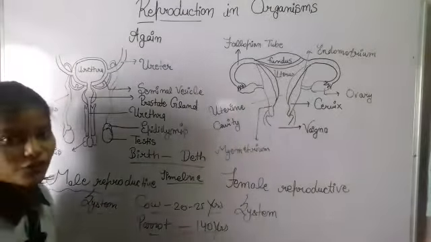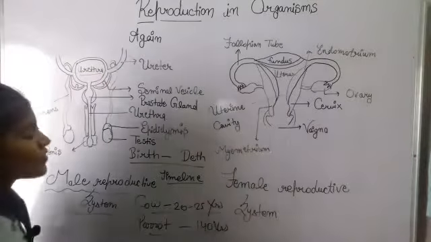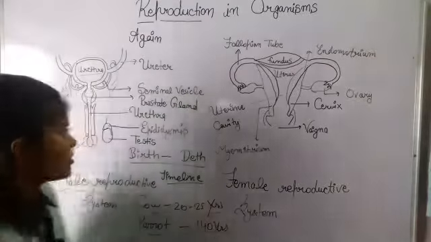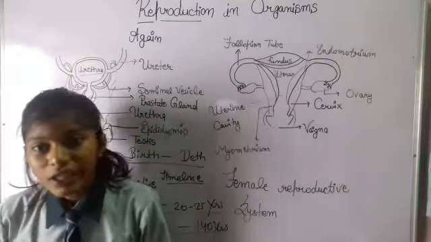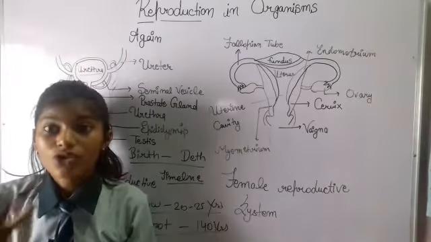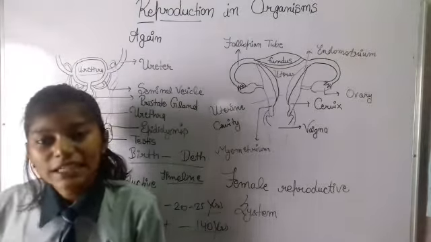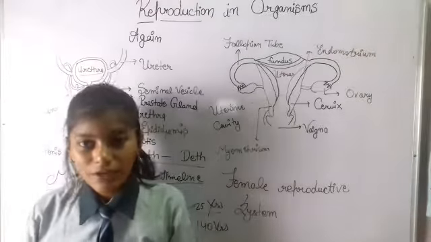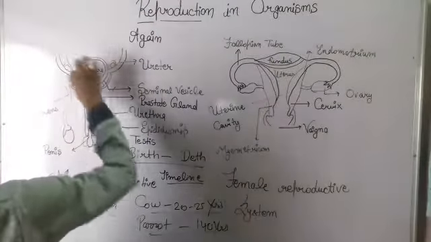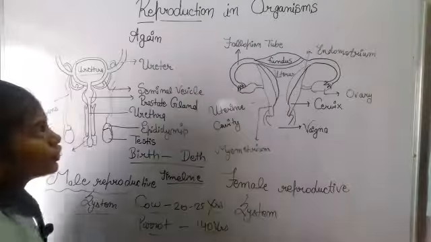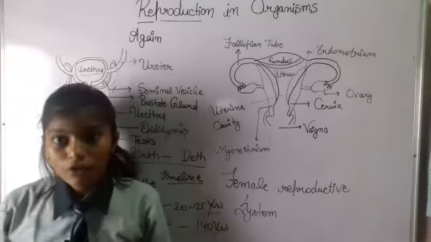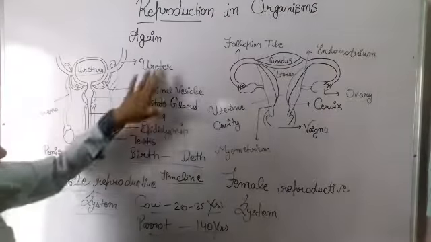The very first thing here is the urethra. It is not involved in reproduction, but it is given in the image, so I have to tell you. Now the urethra is actually a muscular structure which is present to store the urine till you excrete it. It is a very important part of your excretory system. Now these thick tubes are called the ureters. The ureters are the tubes which carry the urine from the kidneys.